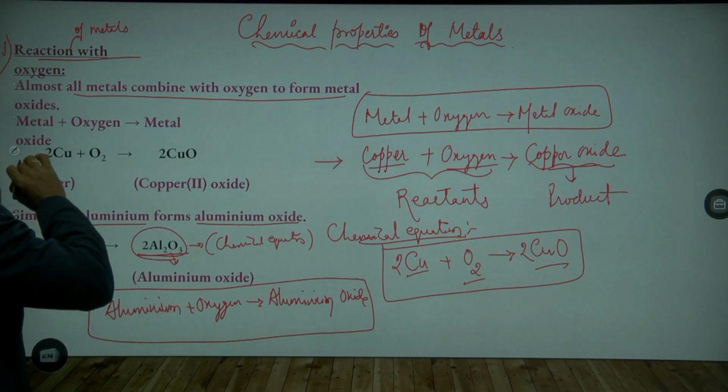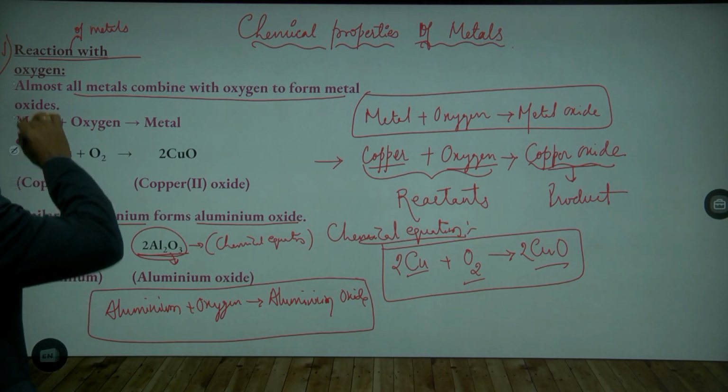But generally, most metal oxides are basic in nature. You know acids and bases. Generally, when metals burn in oxygen, they form metal oxides.